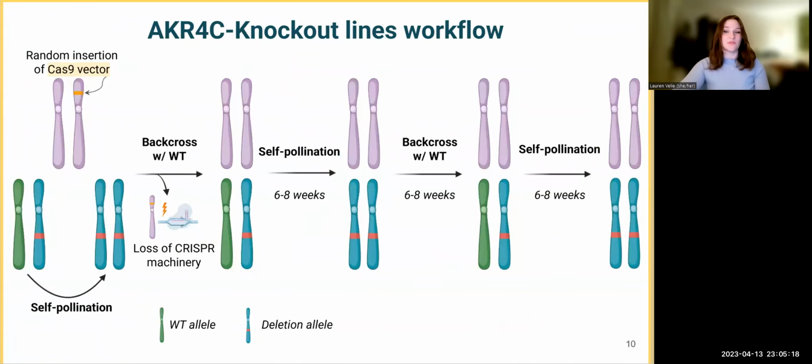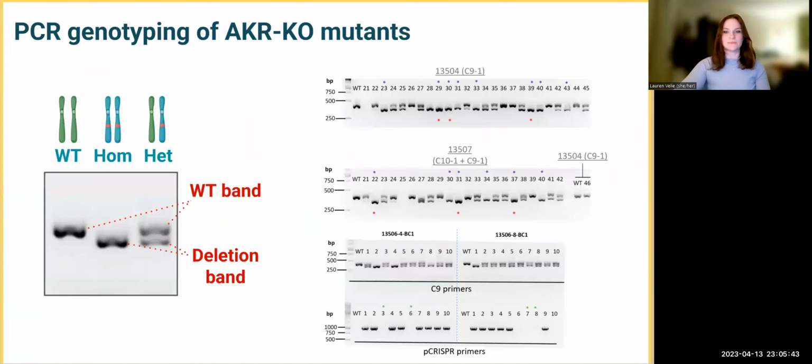Next, these plants go through a series of crosses and back crosses to ensure a homozygous deletion genotype, as well as the loss of the CRISPR machinery and thus any background mutations that have occurred when CRISPR was still present and active in the plant. As you may notice, it takes 6 to 8 weeks between each of these generations. So this is a time-intensive process, but generates very stable plant lines that we can work with in the future.